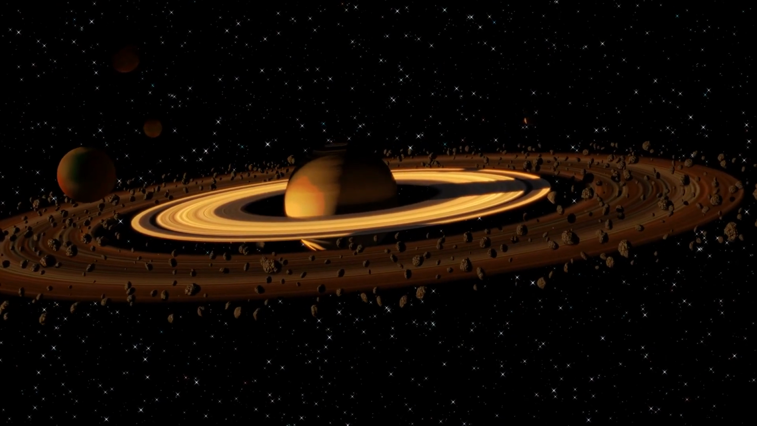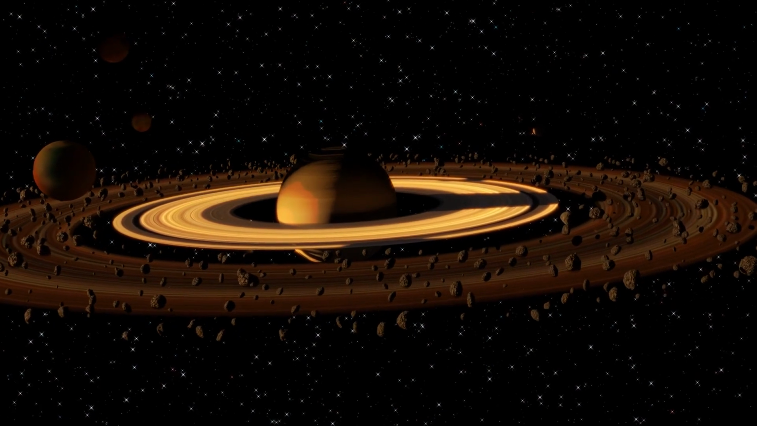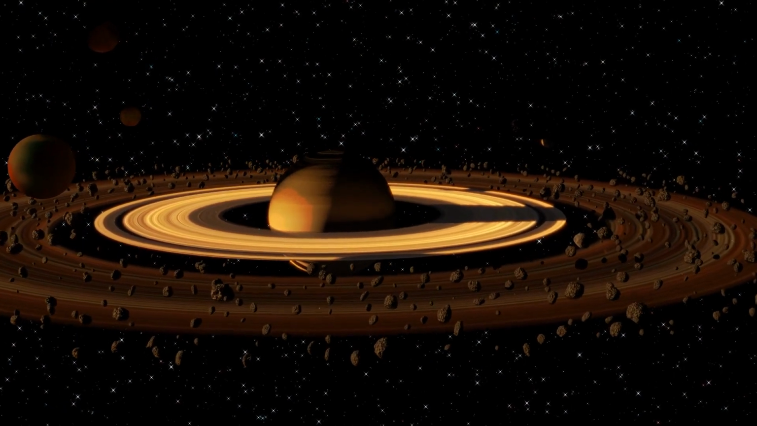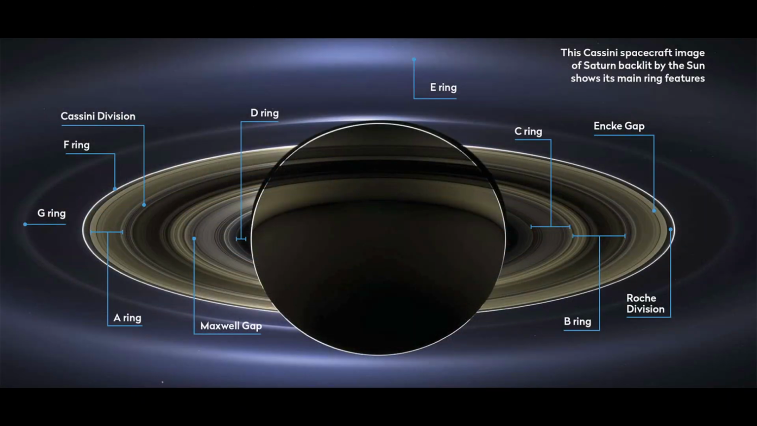by Saturn's gravity. Saturn's rings are divided into 7 main rings, each with its own unique color and brightness. The innermost ring, the D ring, is a faint, dusty ring. The next ring, the C ring, is a bright white ring. The B ring is the brightest and most colorful ring.